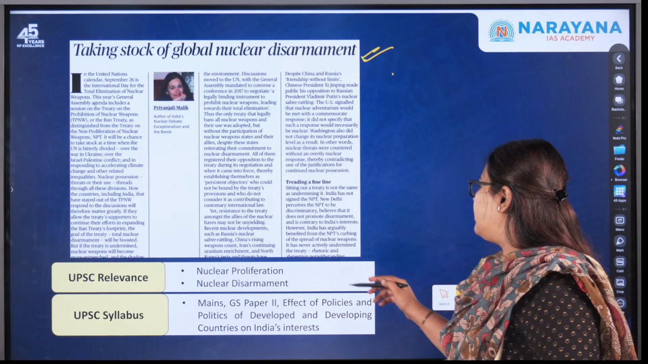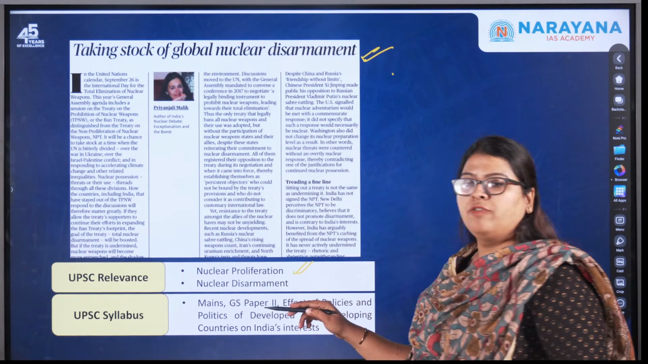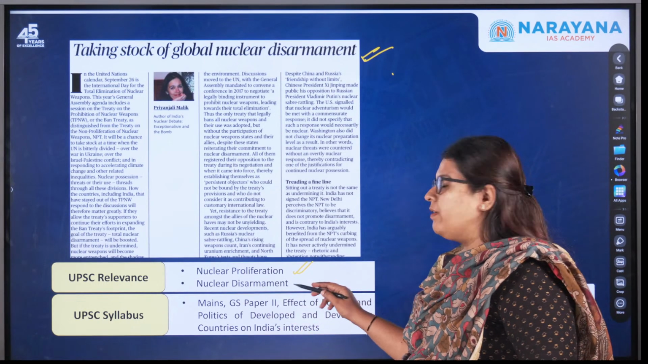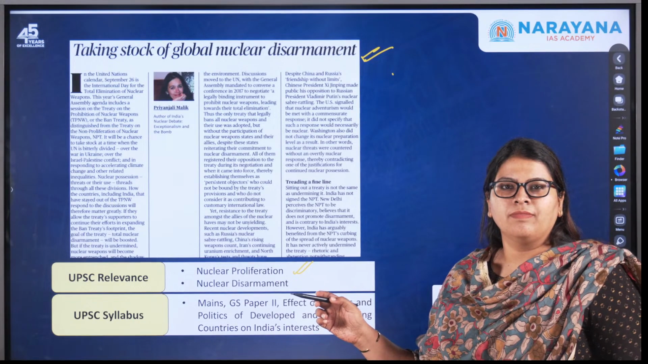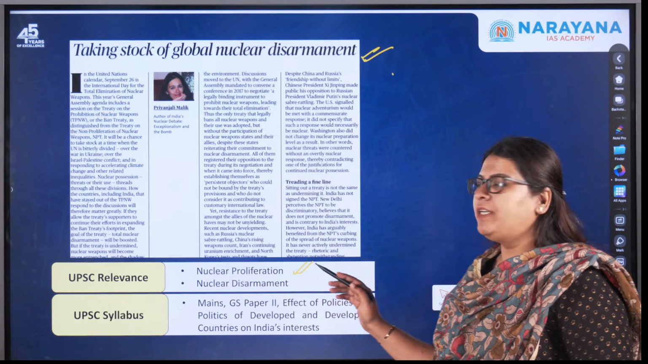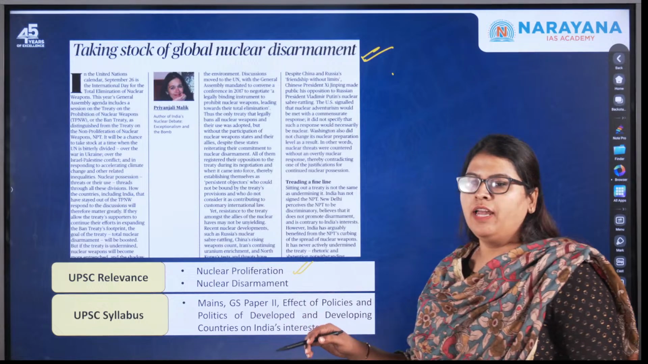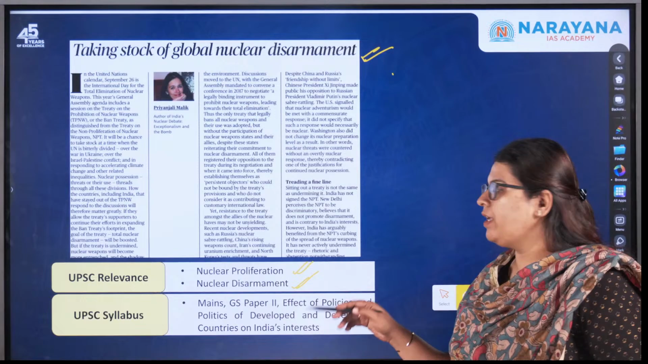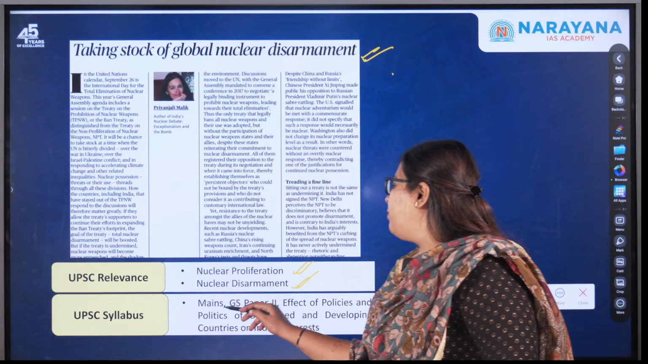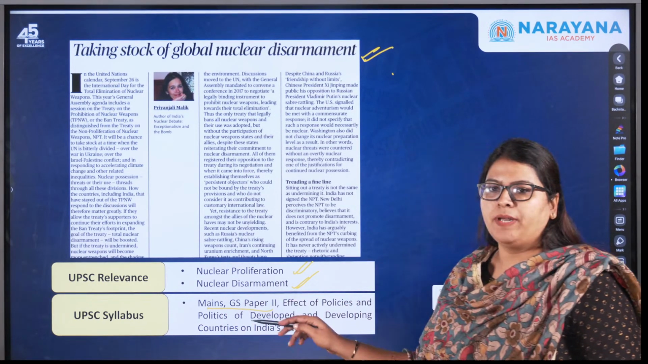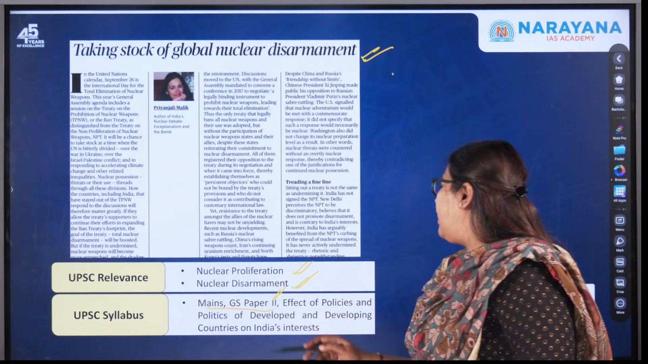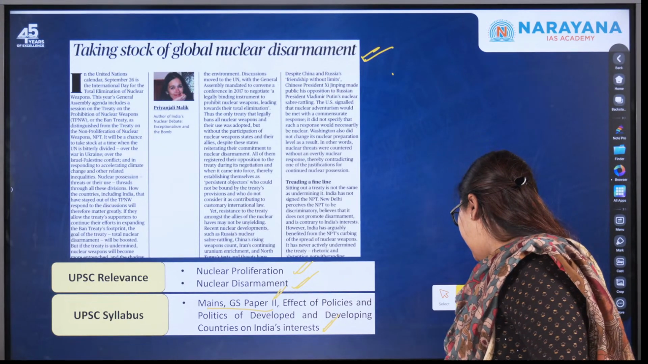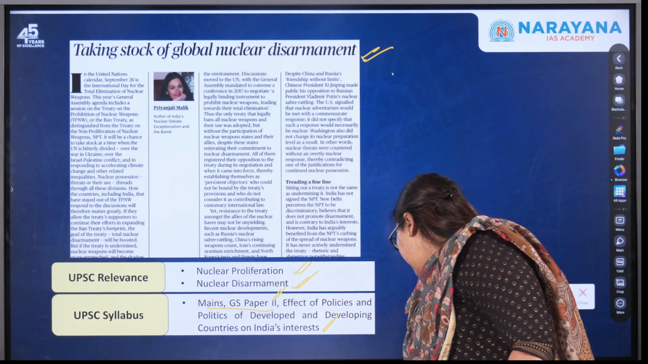So here, as you see, we will be discussing the concept of nuclear proliferation, and also we'll be discussing nuclear disarmament. And this particular topic becomes very, very important for both your prelims and mains, and especially for your mains examination under GS paper 2, effect of policies and politics of developed and developing countries on India's interest. So this is what we'll be looking into.